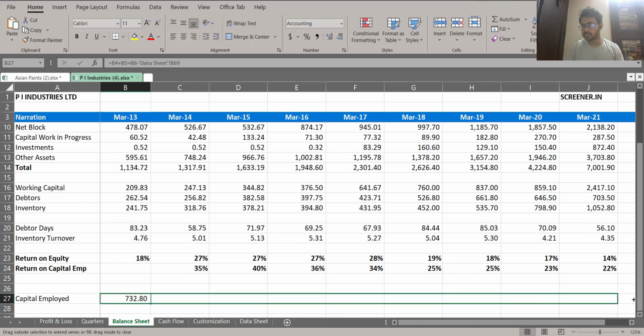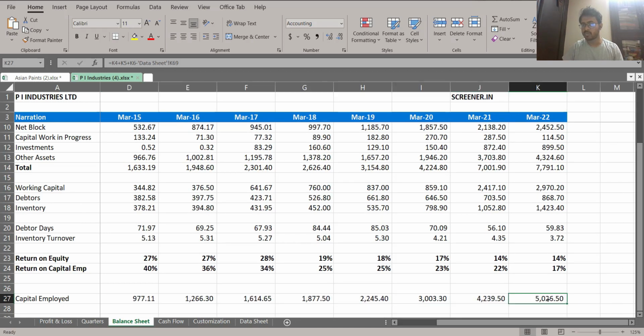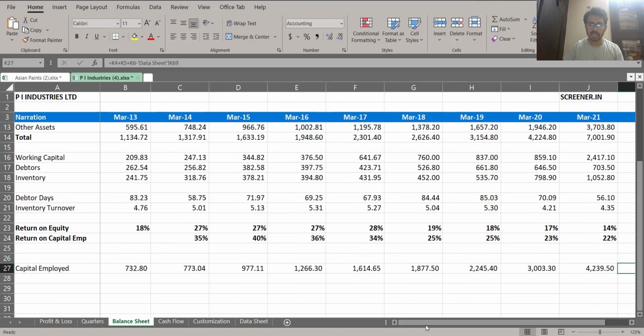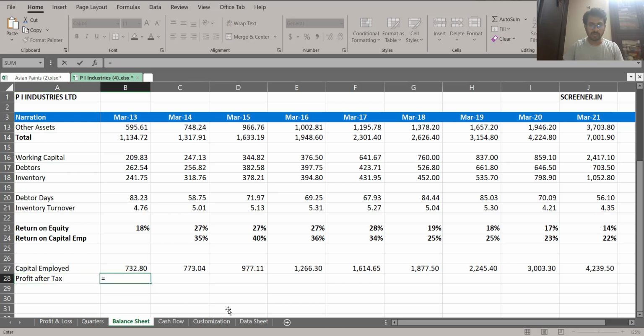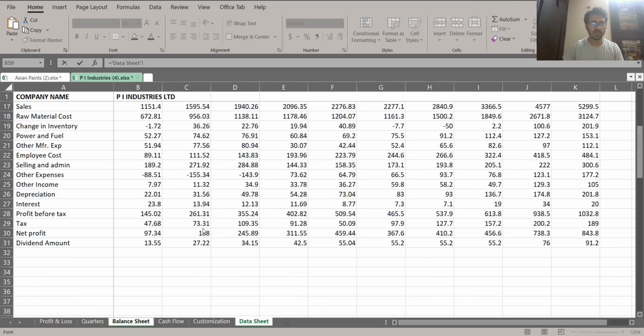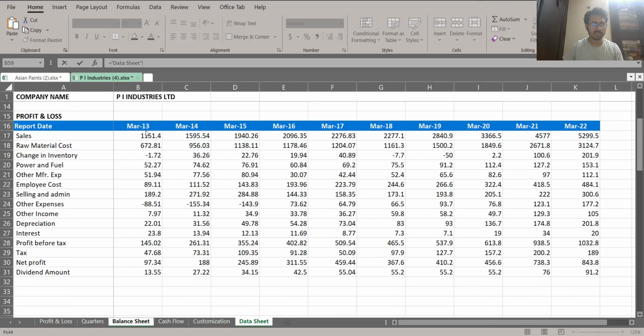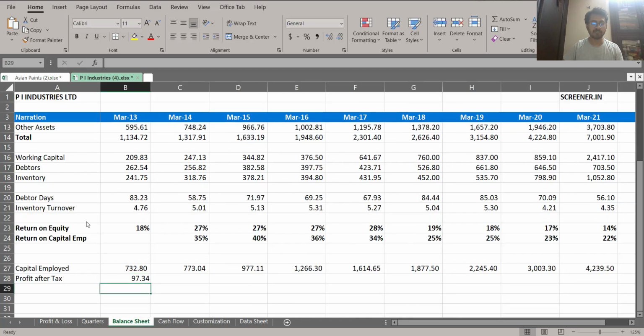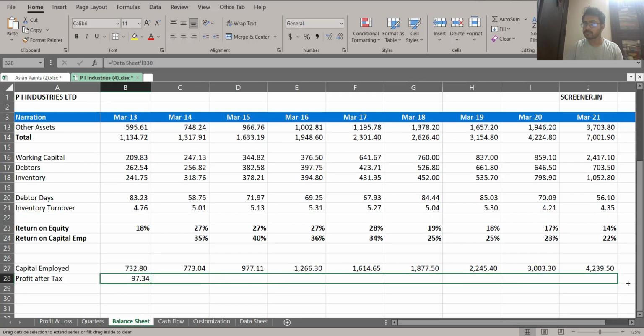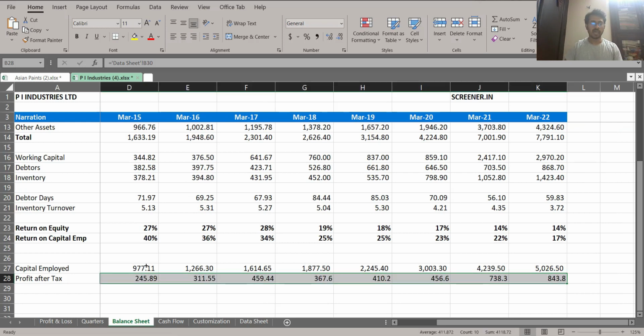Now, if we just drag this, I should be able to calculate the capital employed at the current year, which is March 2022. Then I will calculate my PAT, or profit after tax. So let us quickly calculate profit after tax. Now we do not have to calculate it, we just have to bring this information from the data sheet. If we open the profit and loss statement for 2013, we have to make sure we are using the same year's data. So from 2013, we will be able to see the net profit is this. I'm just bringing this data from that sheet to here. So after I do it, I have put out all these numbers.